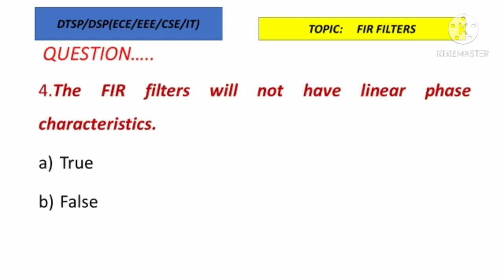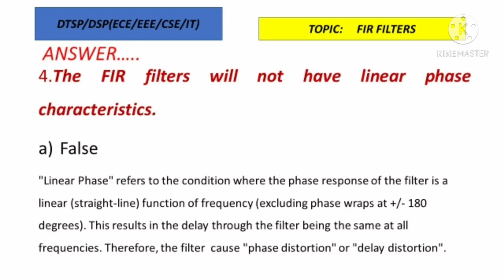Question number 4. The FIR filters will not have linear phase characteristics. Is it true or false? So once again let us read it. The FIR filters will not have linear phase characteristics. So it is true or false? The answer for this statement is false. It means that FIR filters will have linear phase characteristics.